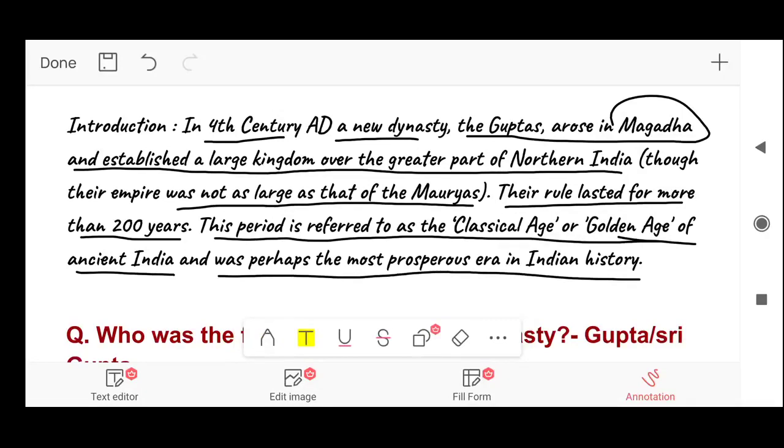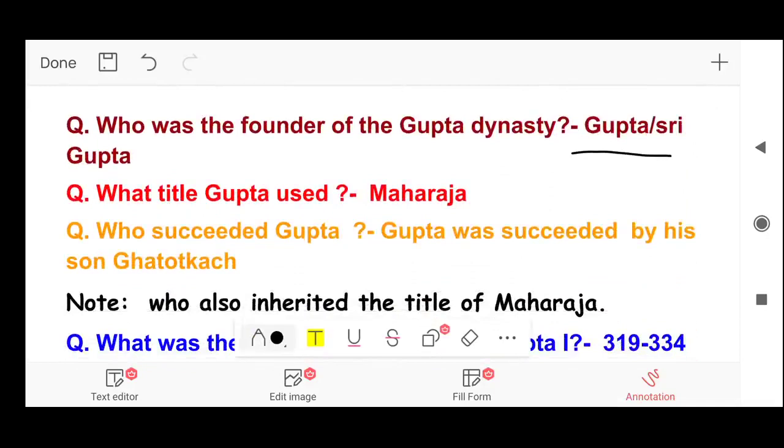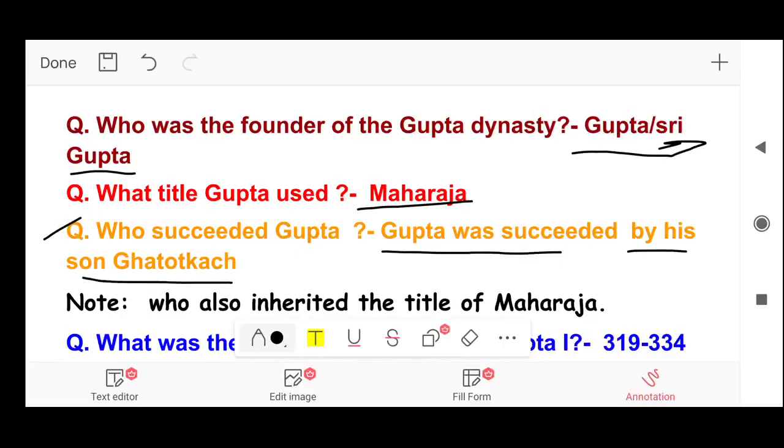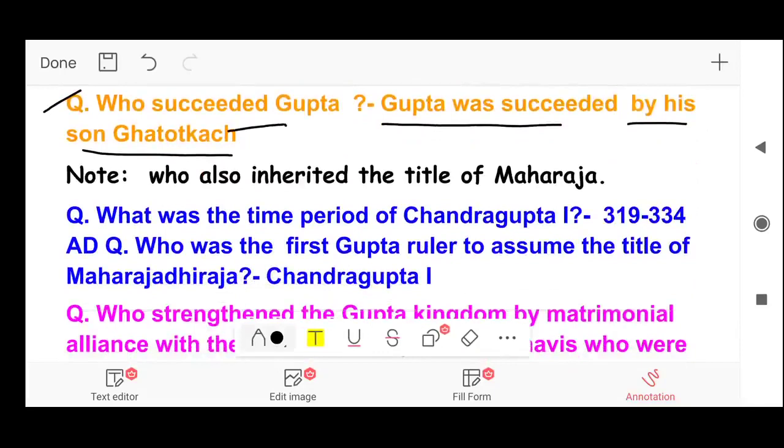Remember this point. Our first question, who was the founder of the Gupta dynasty? So the founder was Gupta, also known as Shri Gupta. Next question, what title Gupta or Shri Gupta used? Answer, Maharaja. Next question, who succeeded Gupta? Answer, Gupta was succeeded by his son Ghatotkacha. Note, who also inherited the title of Maharaja. So Ghatotkacha inherited the title of Maharaja, which his father also used.